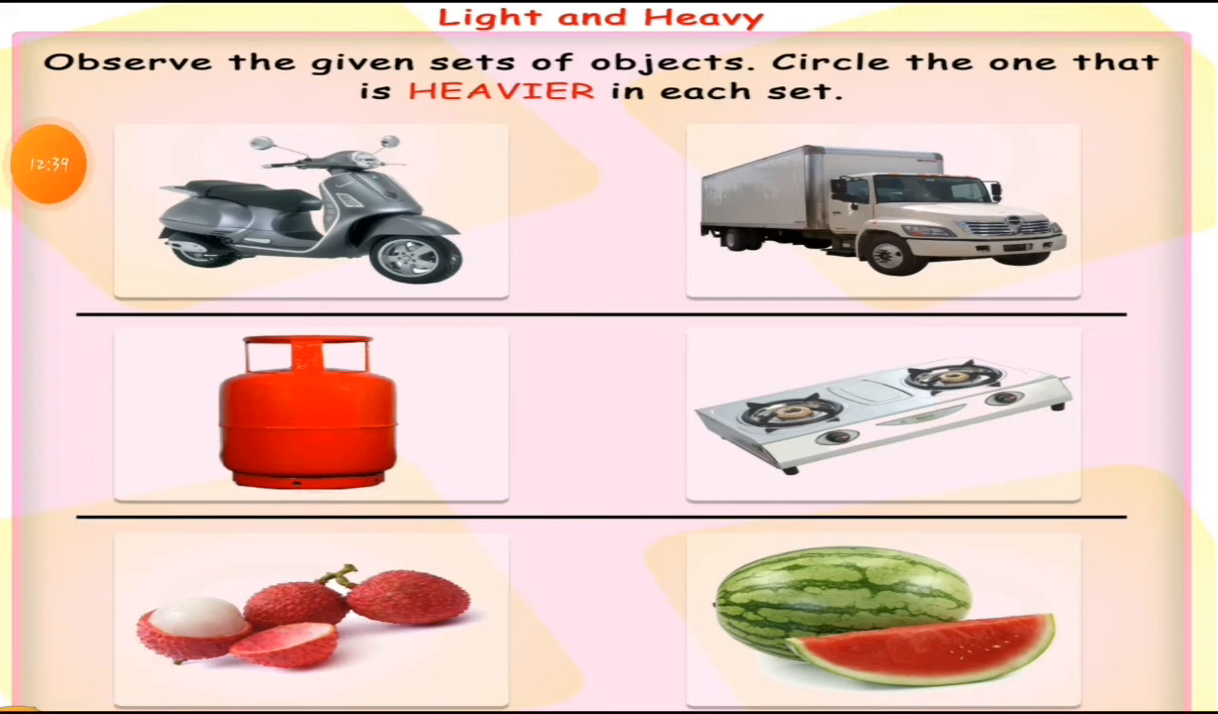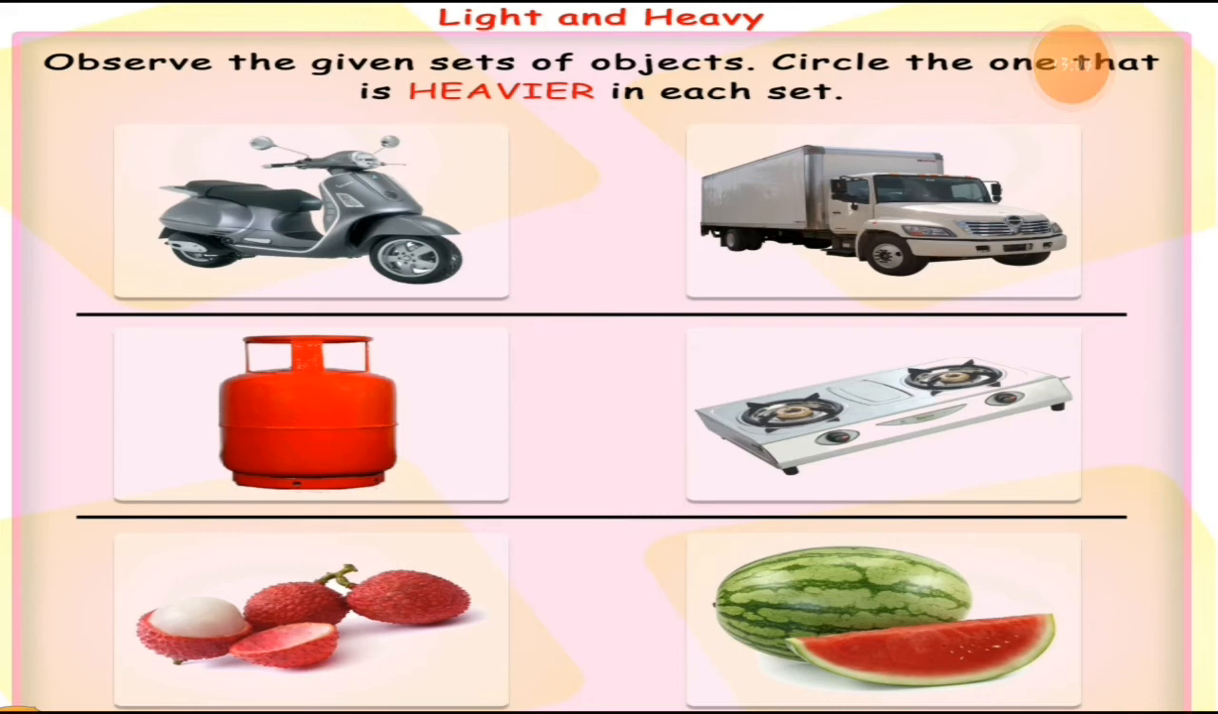Now the next worksheet for you, students. Here is the next worksheet, light or heavy. The heading is the same, light or heavy. Observe the given sets. It means these three are the sets. Circle the one that is heavier in each set. You have to circle the thing which is heavier in each set.